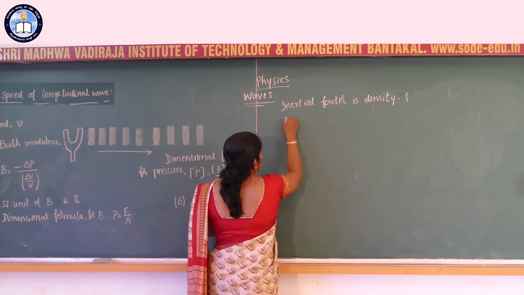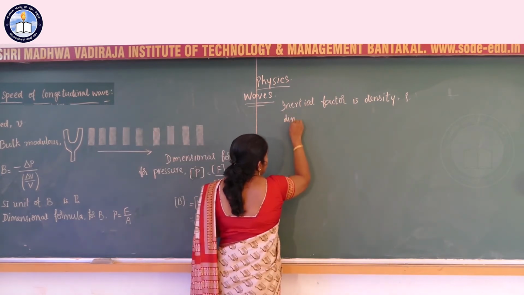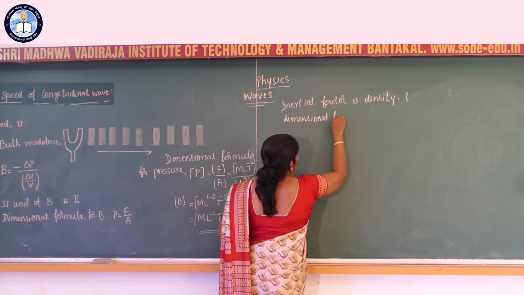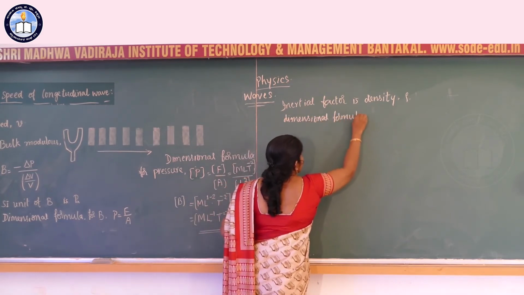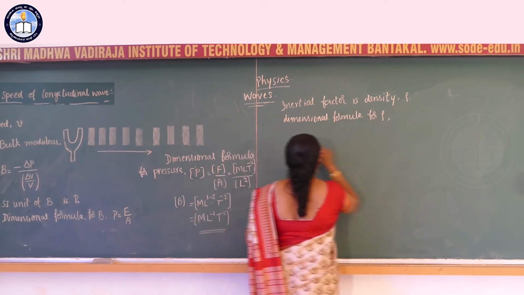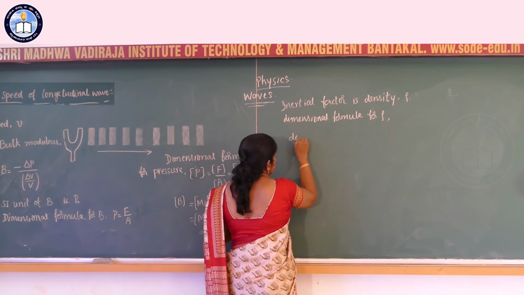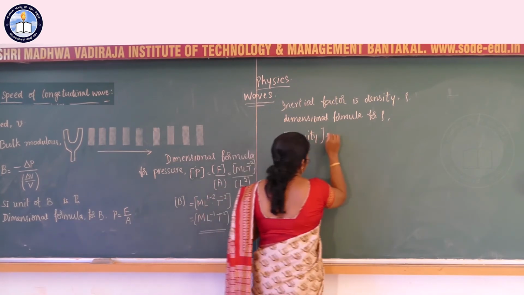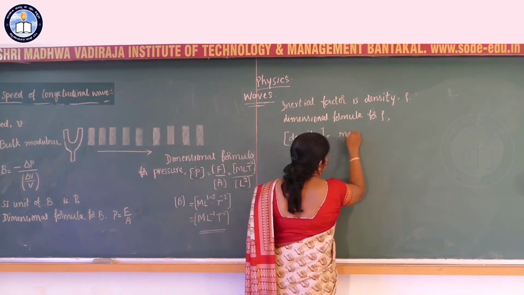Density rho, dimensional formula is mass by volume.